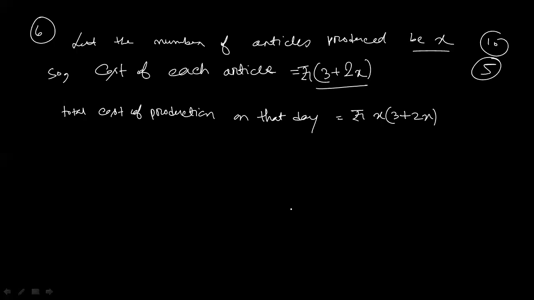And according to the question, the total cost is given. How much? Total cost is given. How much?